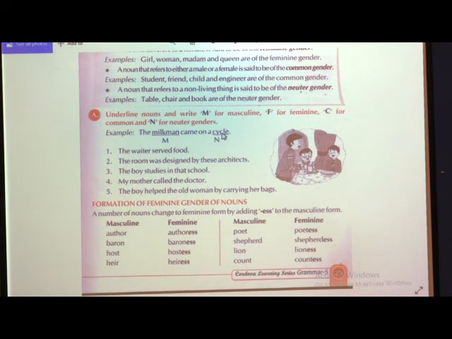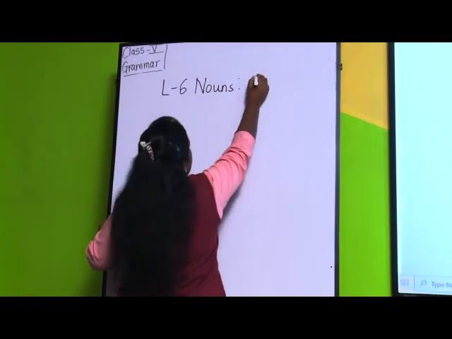Cycle is a neuter gender, cycle is a non-living thing, that is why it is neuter gender and we have written here N. Now we will move further. See the first example, the waiter served food. Now which is the noun over here? Yes, the noun is waiter. So underline the word waiter. Here you underline the word waiter and which gender it is? Yes, it is male gender.